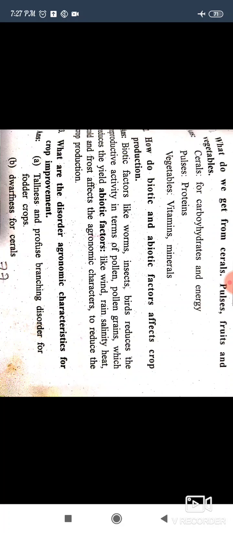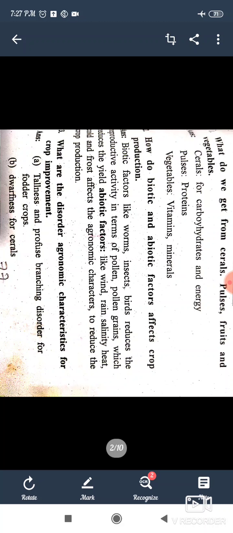How do biotic and abiotic factors affect crop production? Biotic factors like worms, insects, and birds reduce the reproductive activity, in terms of pollen grains, which reduces the yield.